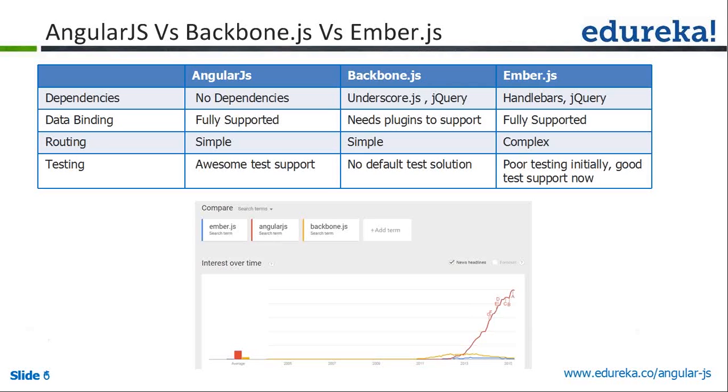So if you want to use Bootstrap, you can include a module called Bootstrap UI. You just include the module as a dependency inside your application. You can access all the Bootstrap functionalities like pop-up, pop-over, accordion, everything. CSS doesn't matter to this Angular.js JavaScript framework, so it will accommodate that.